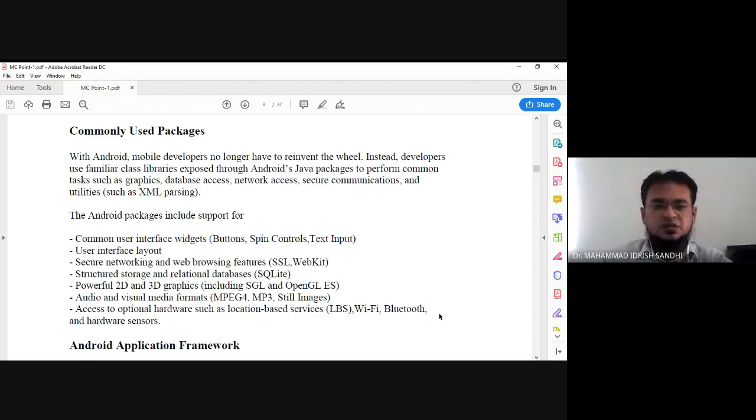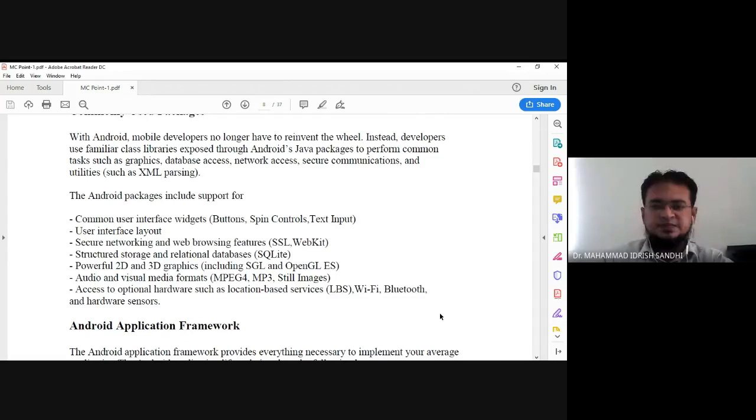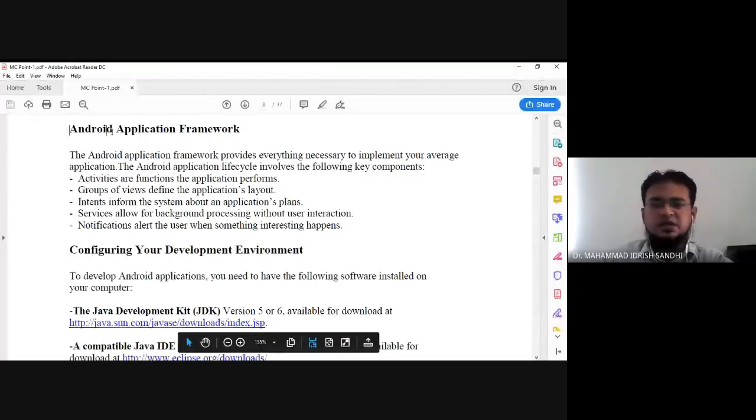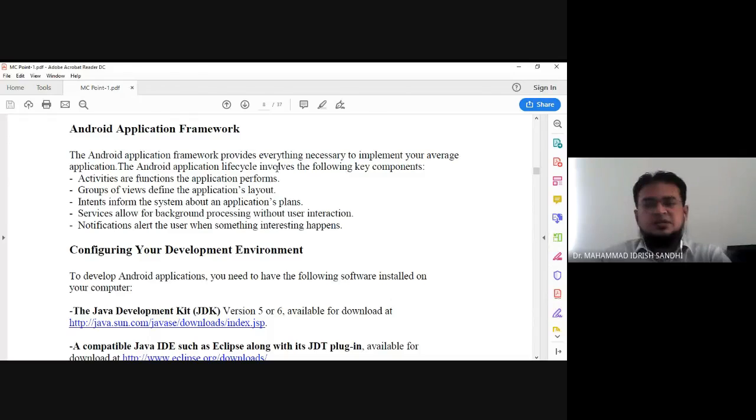You can reuse them. Already programming is done, you only need to use the properties by importing the packages. That we already discussed in the last lecture. Now we are going to start with the Android application framework, and how it works.